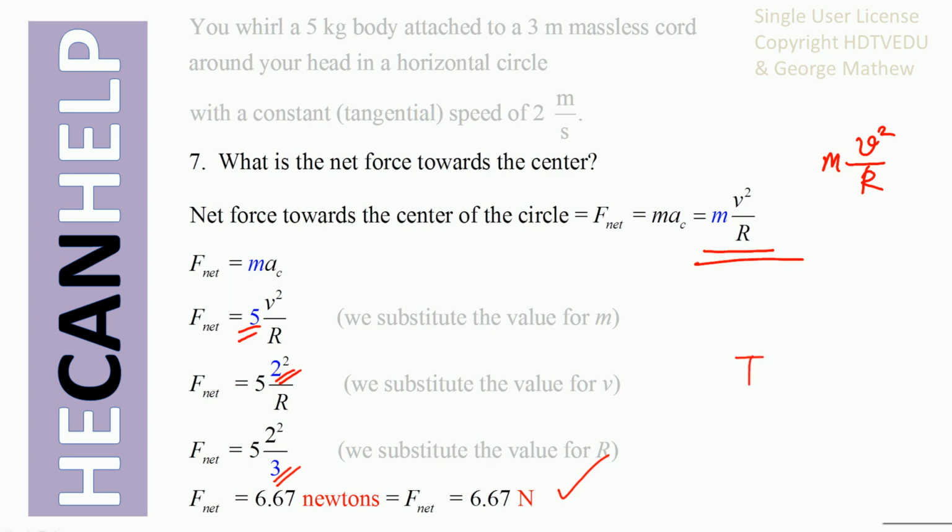So what is the tension? 6.67 newtons. So our string should be able to withstand a force of 6.67 newtons.